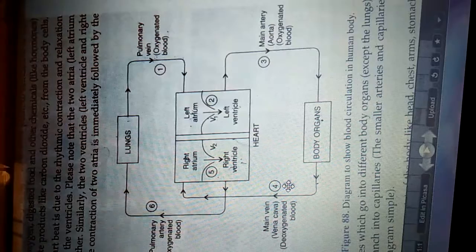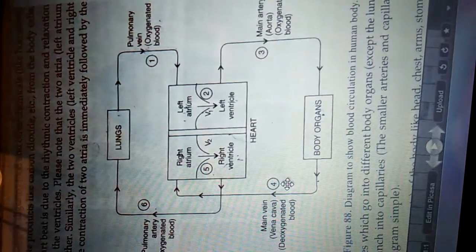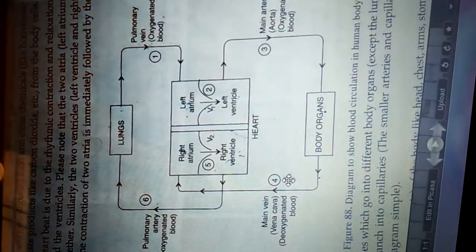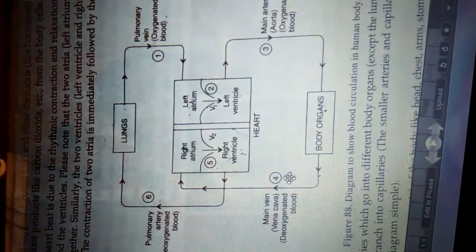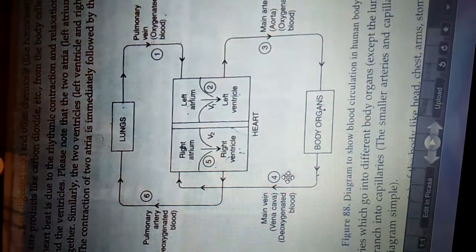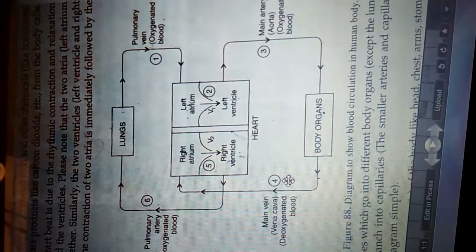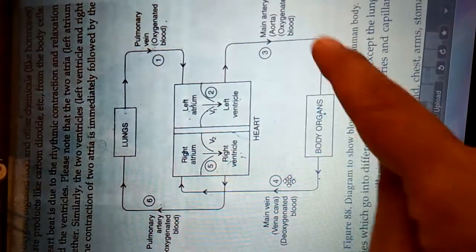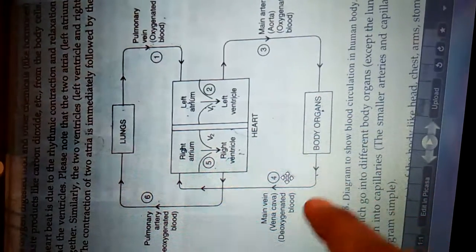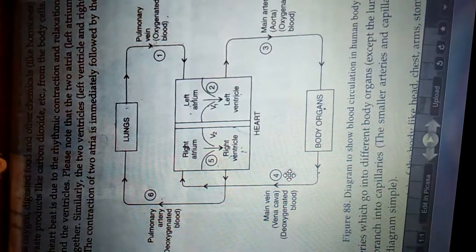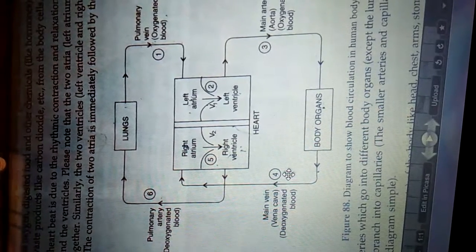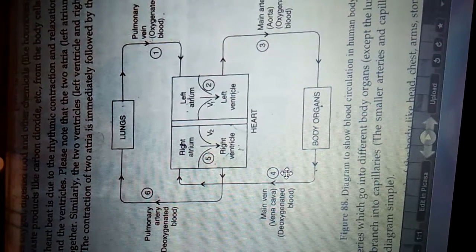They come in contact with the body cells, and the arterioles give their oxygen to the body cells. Body cells take the oxygen, and in return give out carbon dioxide. So the blood which was oxygenated now becomes deoxygenated, because body cells take the oxygen and give carbon dioxide.